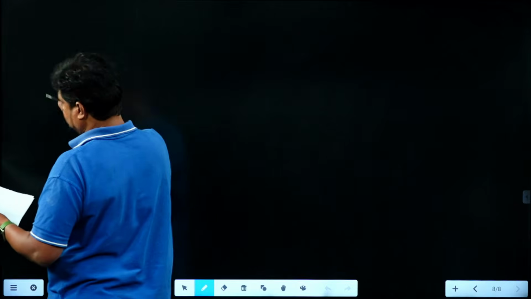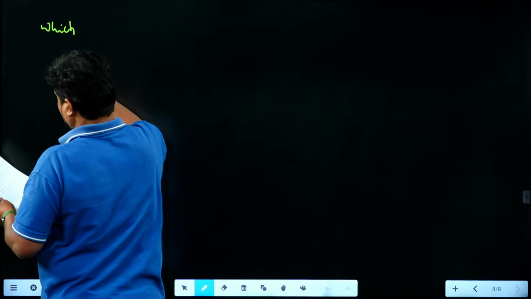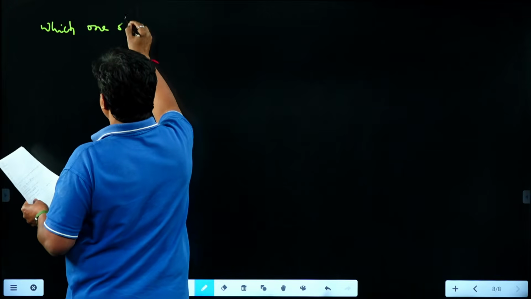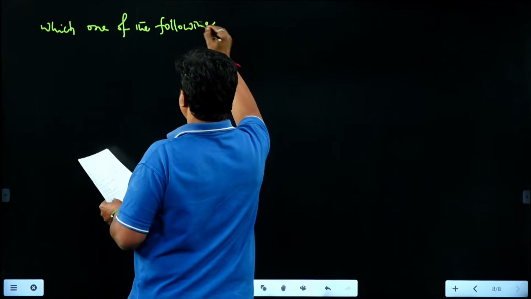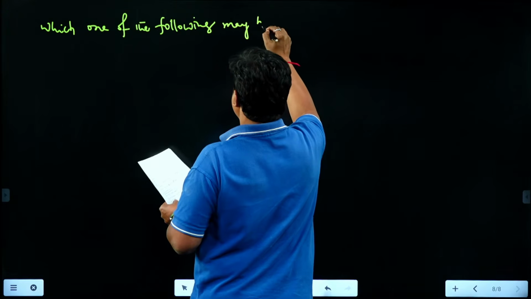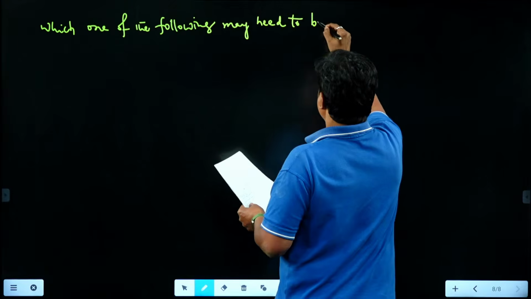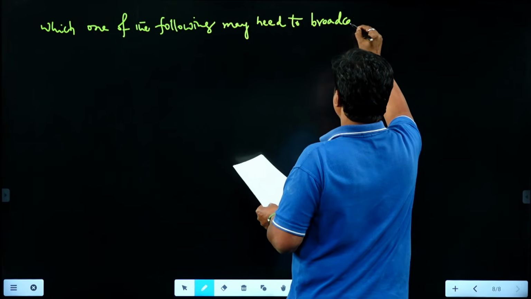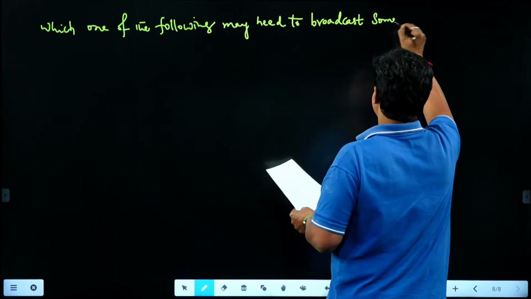So this is an MCQ question. Look at the question statement: which one of the following may need to broadcast some of its messages?